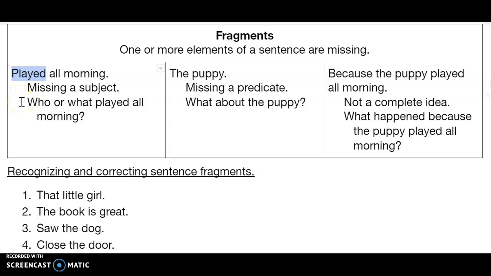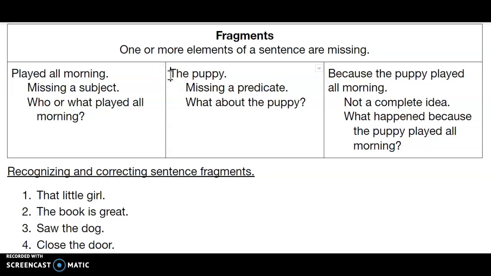We don't know. So not only does this not communicate a complete idea, but it's missing its subject, which is why it doesn't communicate a complete idea. Who or what played all morning? Well, we know it's the puppy. But if I just walked up to you and said, hey, played all morning, you'd be like, what are you talking about? Have you lost your mind? It just doesn't make any sense at all.